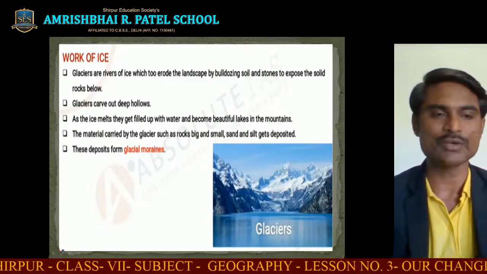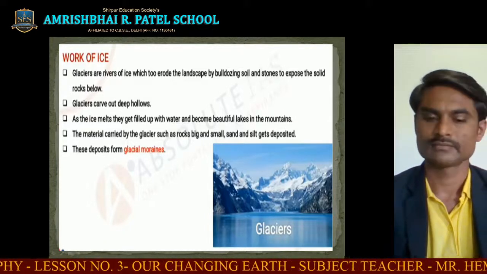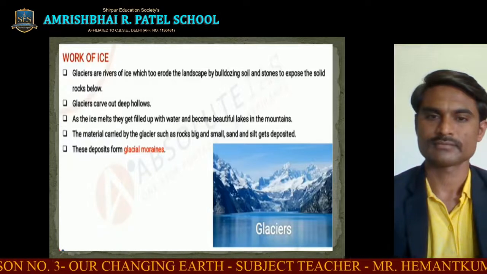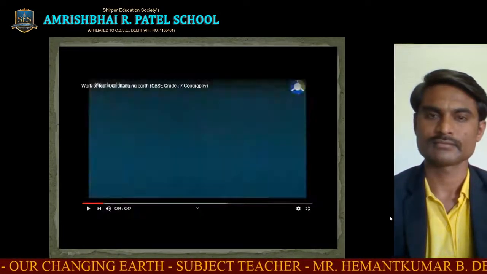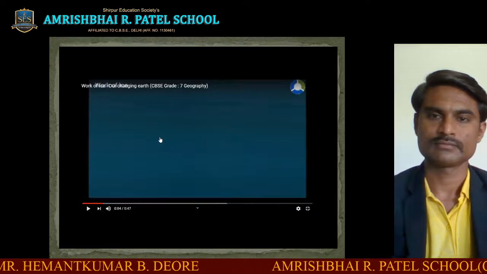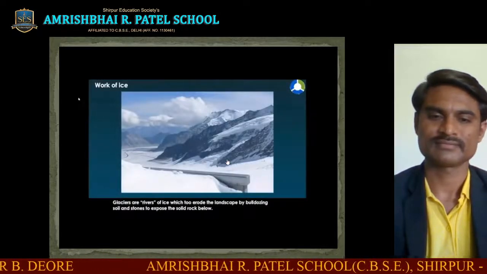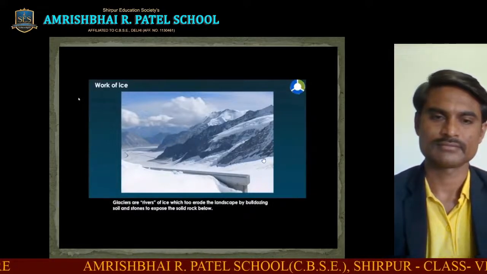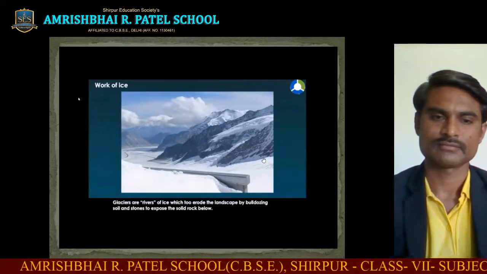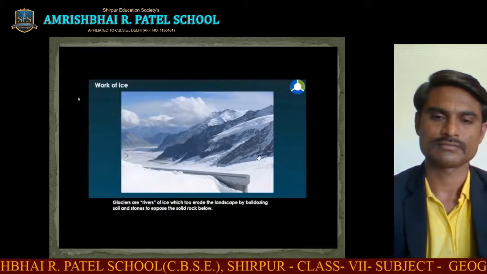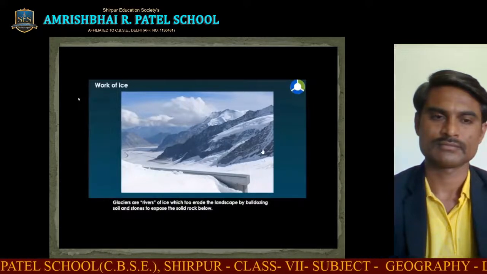So let us watch the video. Glaciers are rivers of ice which too erode the landscape by bulldozing soil and stones to expose the solid rock below.